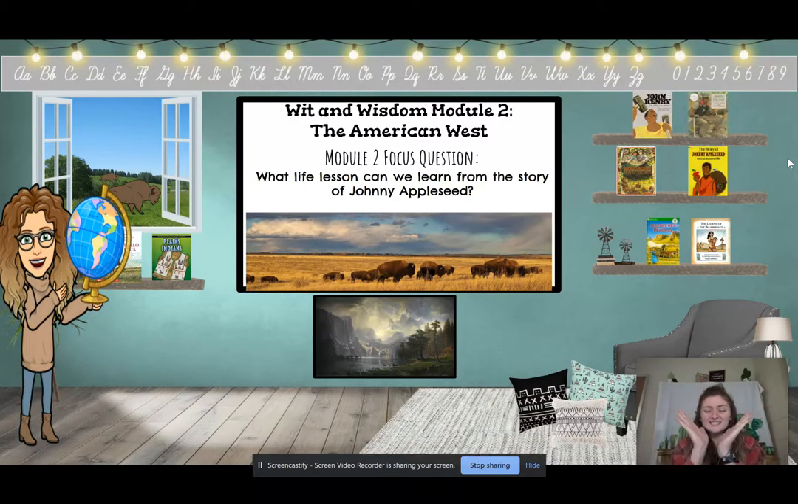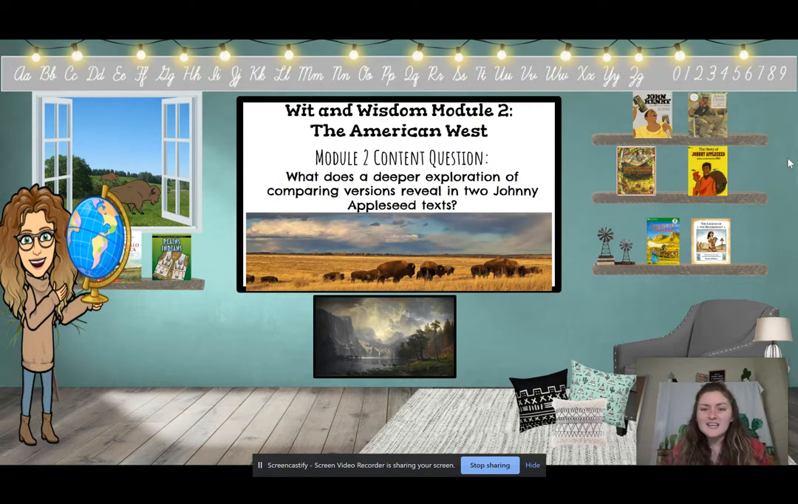Our pizza slice question, the question we're trying to answer after looking at both versions of the legend of Johnny Appleseed, is: what life lesson can we learn from the story of Johnny Appleseed? And our content question, and I like to think of this like taking a bite of pizza, is: what does a deeper exploration of comparing versions reveal in two Johnny Appleseed texts?